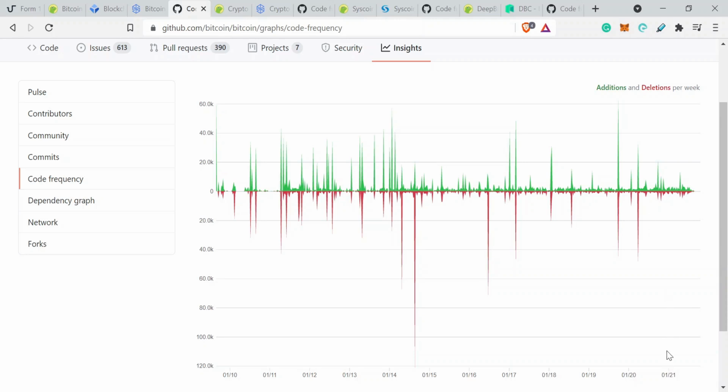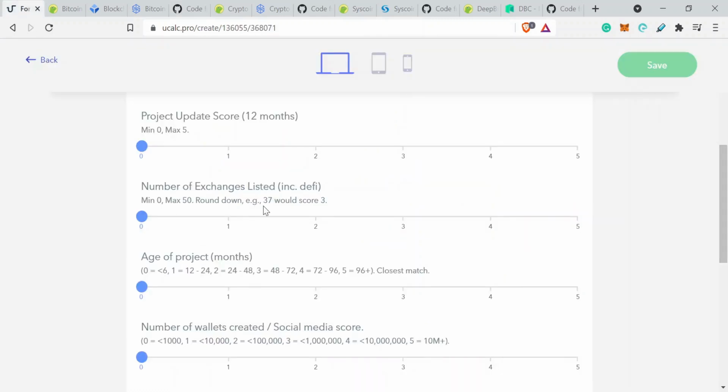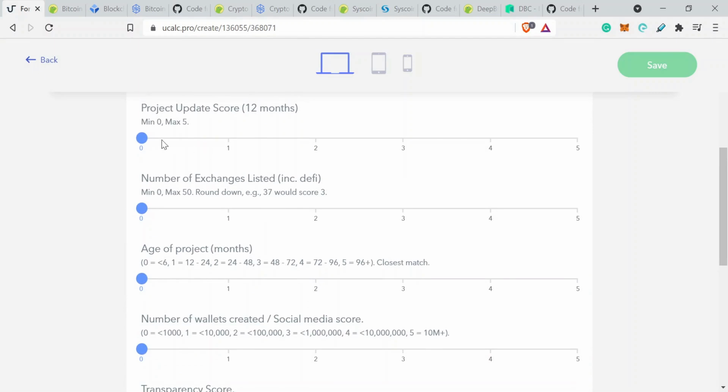Technically, if we're looking over the last 12 months, I'm recording this in September, we're looking for anything along here. So a good 2 or 3 between those two, and obviously a more constant update in the background. So I'm going to err on the side of caution there and say it's 3. So we've had 3 major updates in the last 12 months, so I'm going to be putting that as a 3.